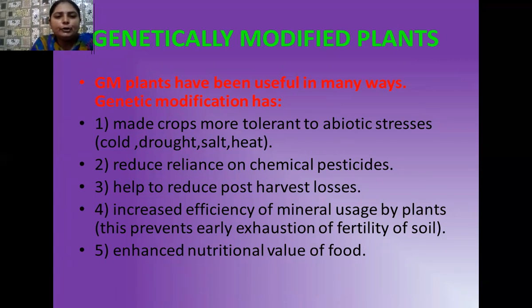And third one is they help to reduce post-harvest losses. So when you are using transgenic plants, there are fewer post-harvest losses. Fourth one is it increases the efficiency of mineral usage by the plant, and this prevents early exhaustion of fertility of the soil. Okay, student. And fifth one is enhanced nutritional value of the food. That means those cereal crops which were earlier rich in carbohydrates, now we have inserted so many important genes related with certain vitamins that are very essential for our health. So whenever you make use of these cereal crops, the vitamins come into your body side by side.